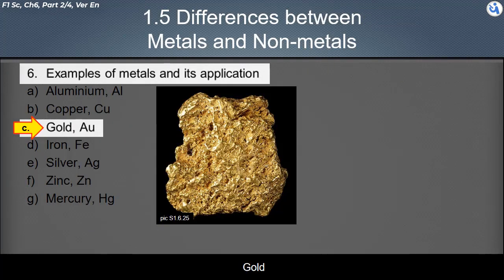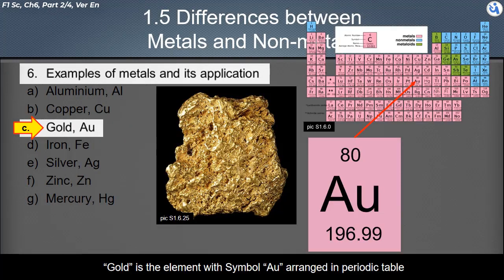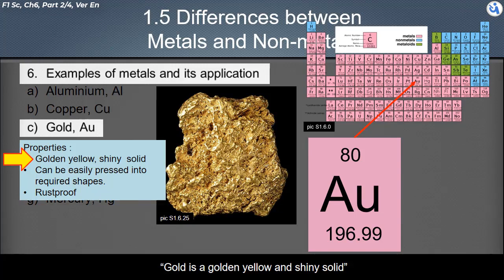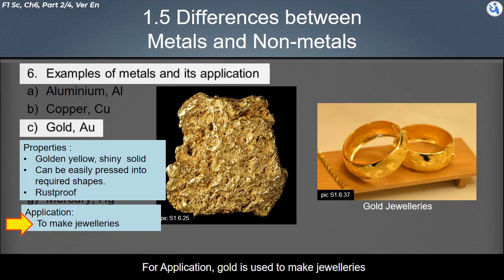Gold. Gold is the element with symbol Au, arranged in the periodic table. Gold is a golden yellow and shiny solid. It can be easily pressed into required shapes. It is a rust-proof material. For application, gold is used to make jewelries.